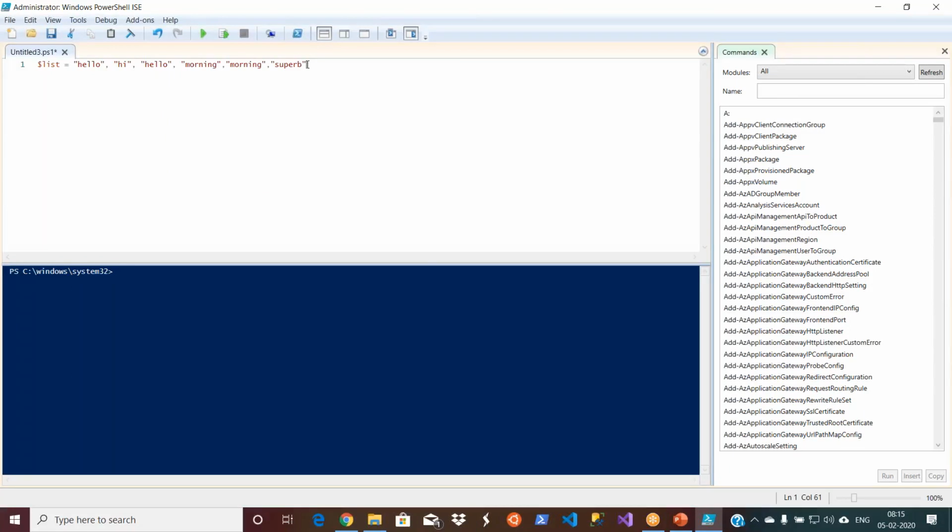So for this, yesterday I created a $x. What I did, I just assigned a number. It became an integer variable. Whether it is $x or $list doesn't matter. It is just a name. Now for this $list, I am assigning strings, hello, hi, etc. Now it will become a string type variable. So that's what.